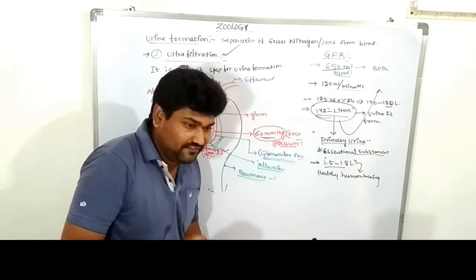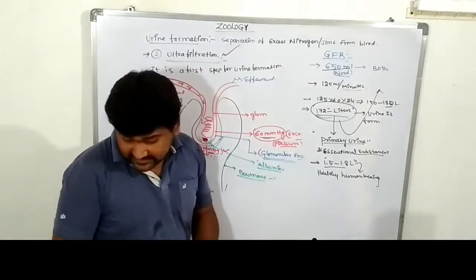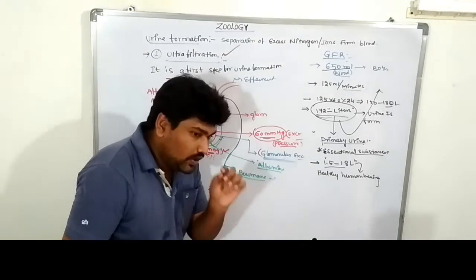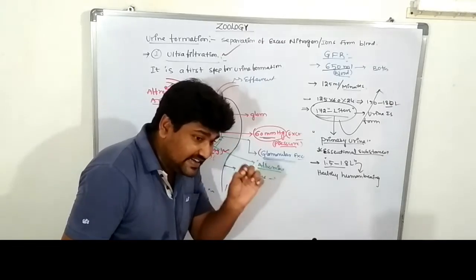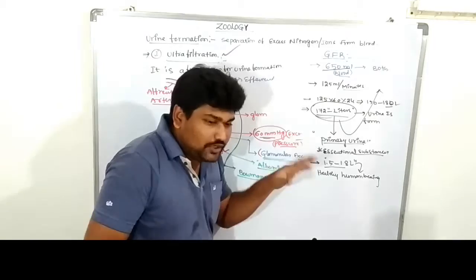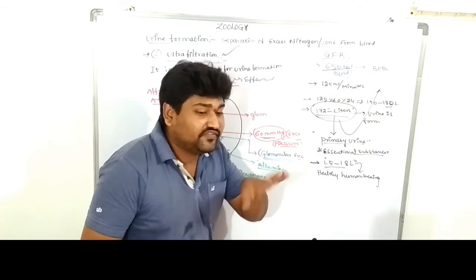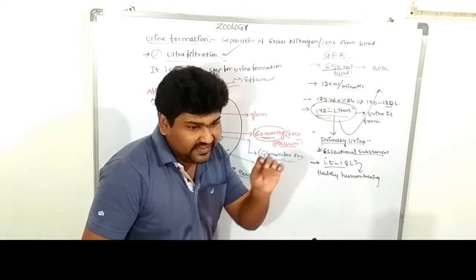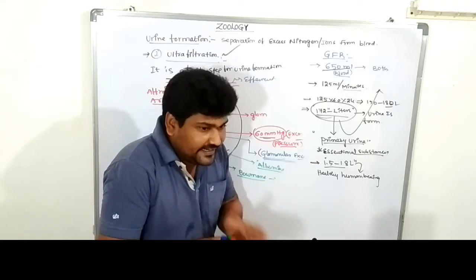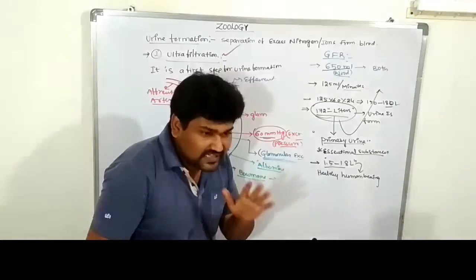Okay, what is the GFR? Glomerular filtration is nothing but: 650 ml of the blood enters into both kidneys, but only 125 ml of the blood is filtered by the nephrons for a minute. So the 125 ml of the blood into 60 into 24 hours, approximately 150 to 180 liters of the blood is filtered by the nephrons. That is called the nephric filtration rate. So the nephric filtration is filtration of the blood and separation of approximately 172 liters of the urine.